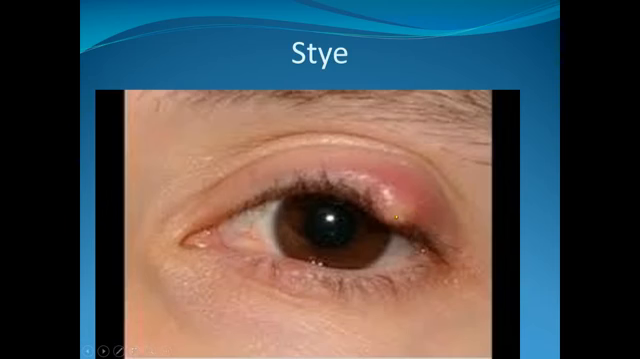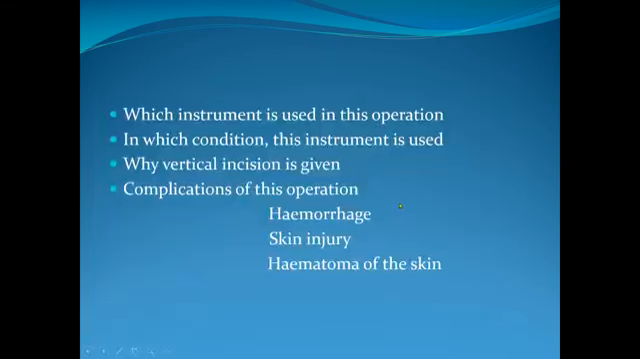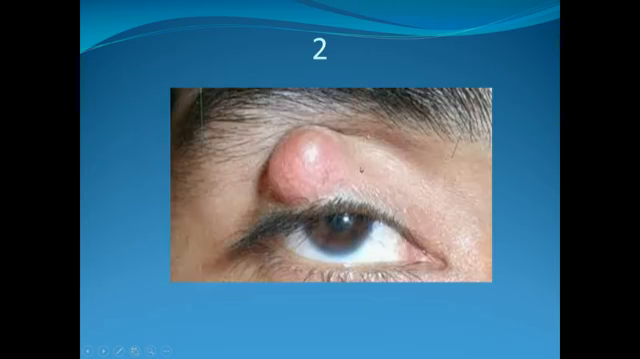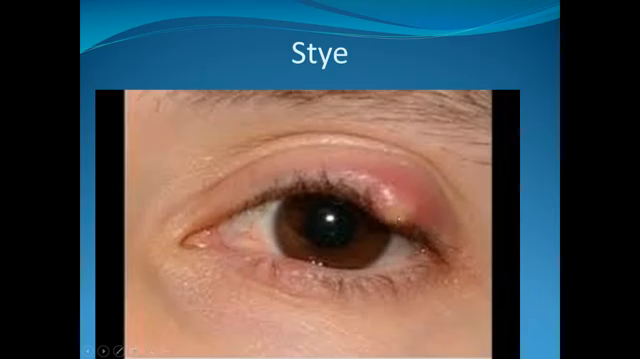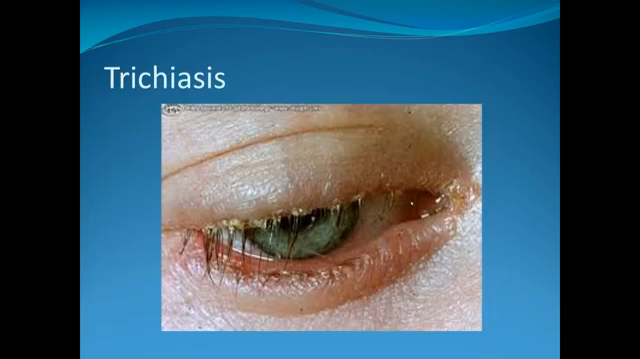Sty: this has a pus point, redness, and it is painful. This is an acute condition. So just compare with chalazion. Chalazion is away from the lid margin, and usually there is no redness. In sty, there is a pus point on the lid margin, with redness, looking very painful.